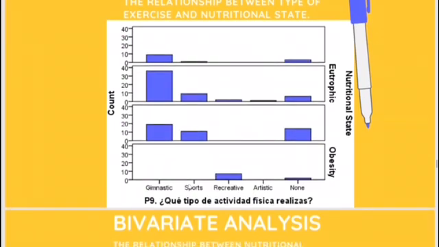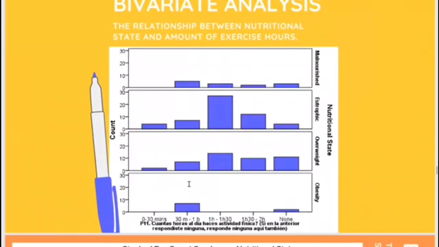64.8% of students in this study are considered eutrophic. 10.8% of this study's students are considered obese. Then we created a relationship between nutritional state and the amount of exercise hours. Again, I'm going to present only the most competent results.